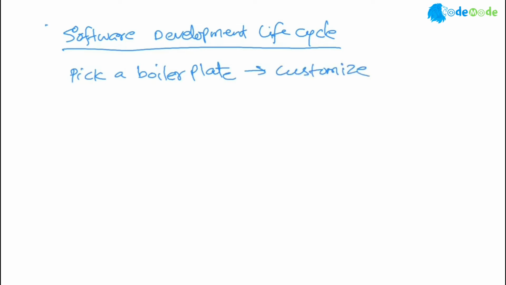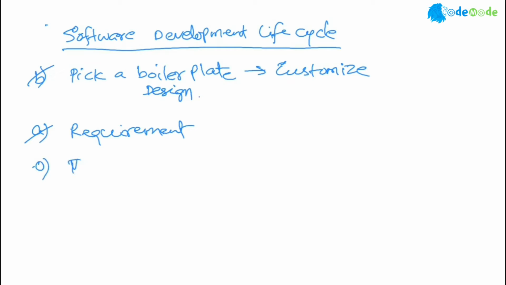Correct? That's the reality. So at a high level, before you even pick this boilerplate design, your builder asks, what's your requirement? At a high level, this is in fact B. The A, honestly, I should have written here. It's just you talk about your requirement. In fact, before you talk about requirement, I will say you talk about step 0, your idea or vision.